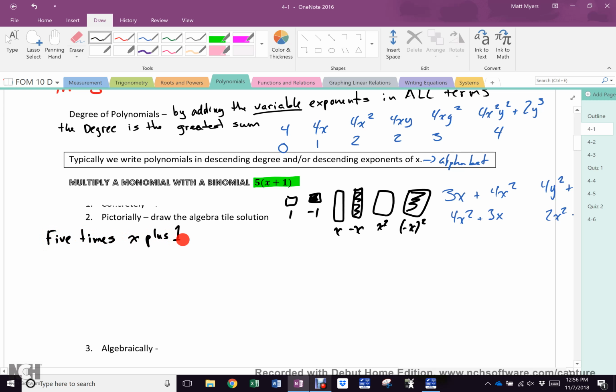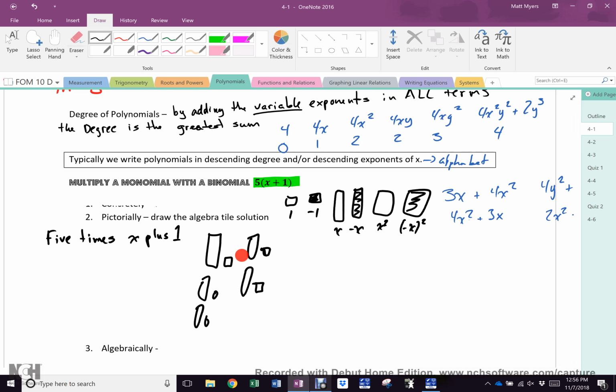So, if we were going to draw this out concretely, what is actually happening, I have 1x and I have 1, don't I? There's an x and there's a positive 1. And how many of them do I have? 2. No. 1 each. 5 of them. So I would draw 5 of them. Everybody remember this? Yeah. Okay, good. That's how you would do it in grade 3 with very easy numbers.